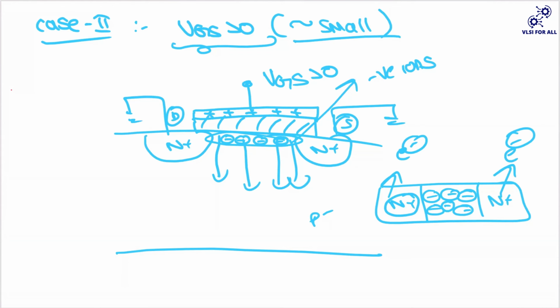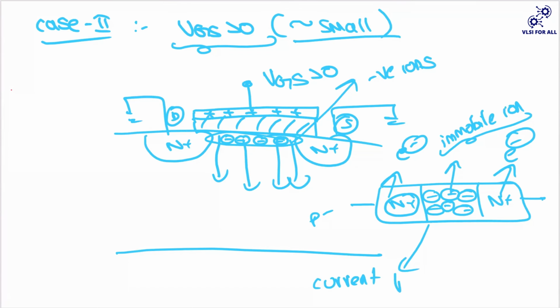You may ask that kind of question, but it's an ion in between, an immobile ion, right? So it cannot move. Since it is an immobile charge, there is no path for a current to flow. So in this case also you are not having any current flow between this drain and source.